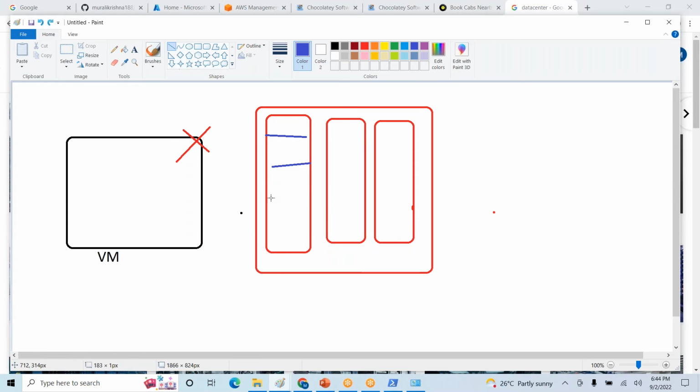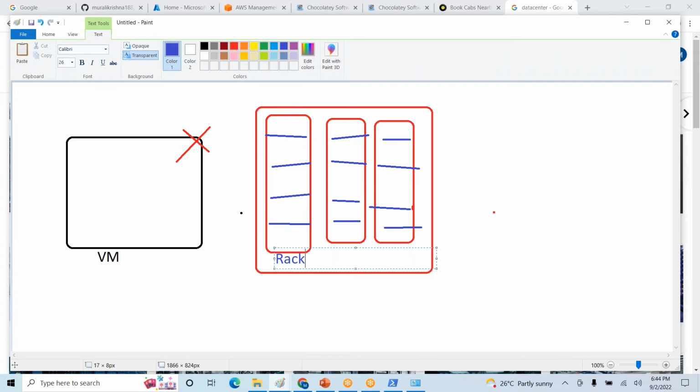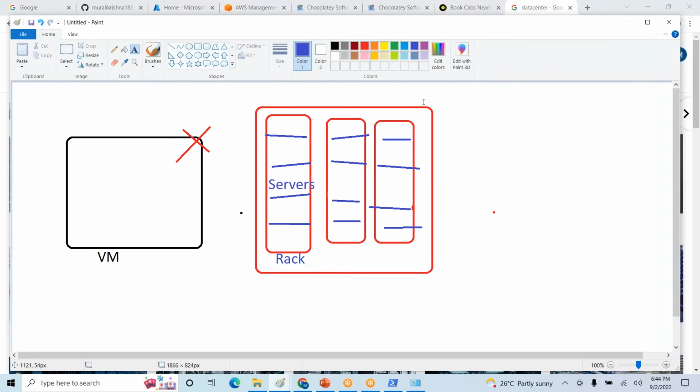Let us imagine some group of servers. We can call it a rack and servers. These are servers. Let us imagine different servers. This is a data center.